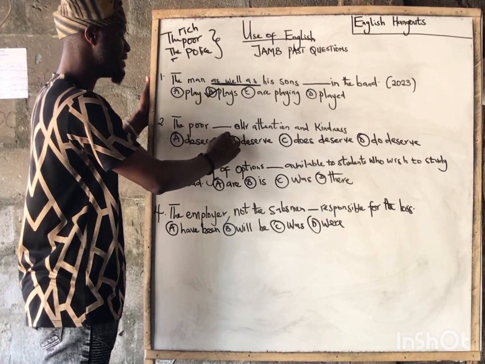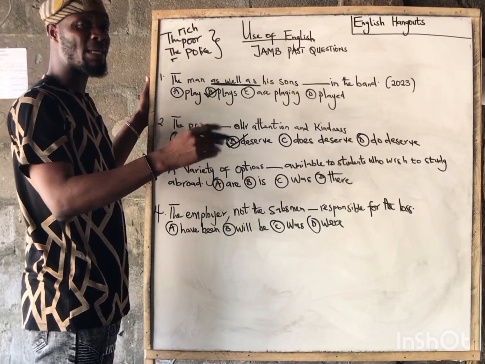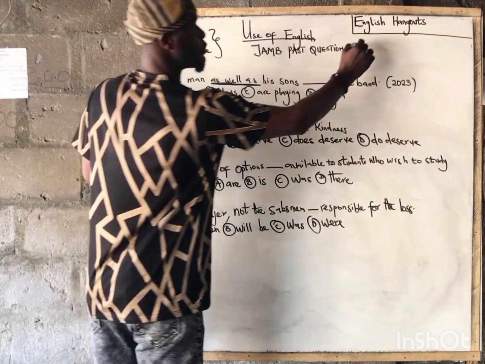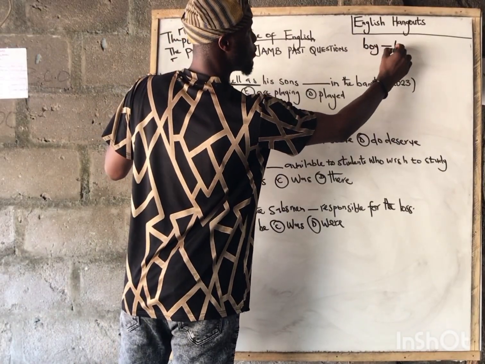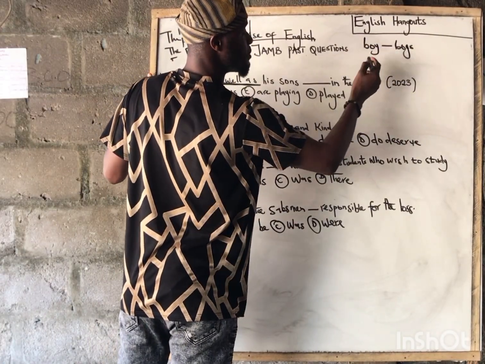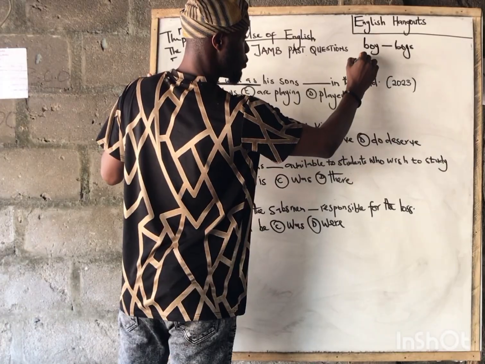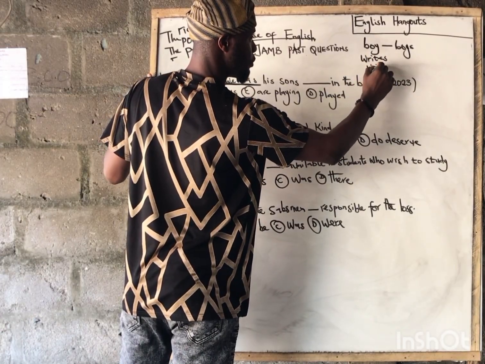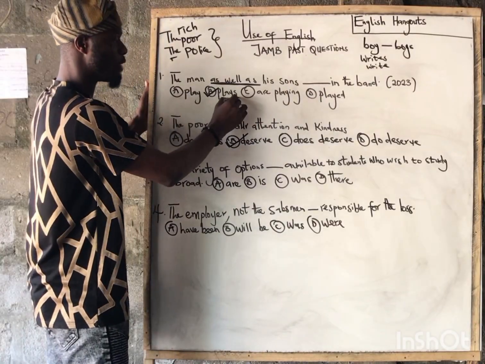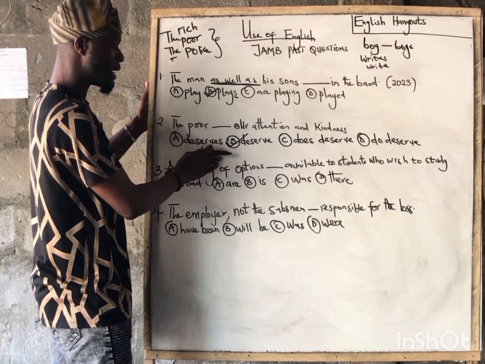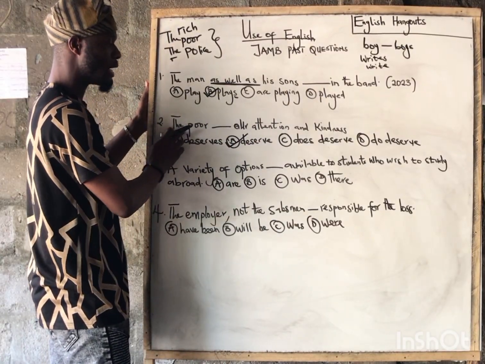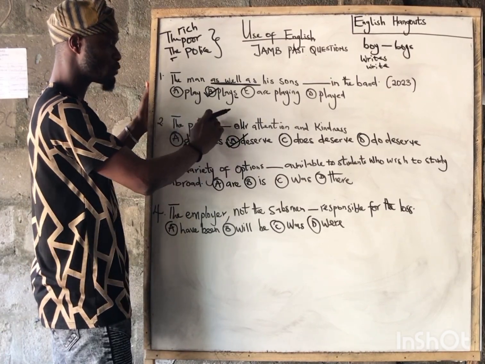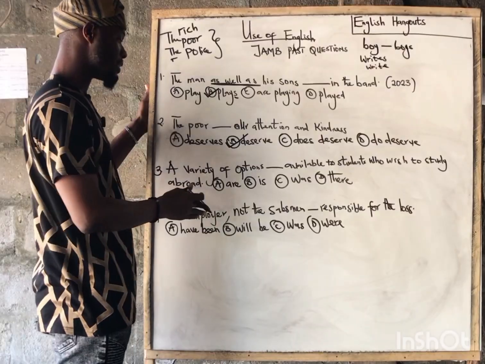The poor deserve. A lexical verb in singular form takes S, right? For nouns, we have boy, the plural is what? Boys. But when it comes to a lexical verb, we have writes, singular; write, plural. So as a result, that is why we have what? Write. And because this particular subject is plural, the verb also should be plural. That is why deserve is the appropriate verb to complete this particular sentence.